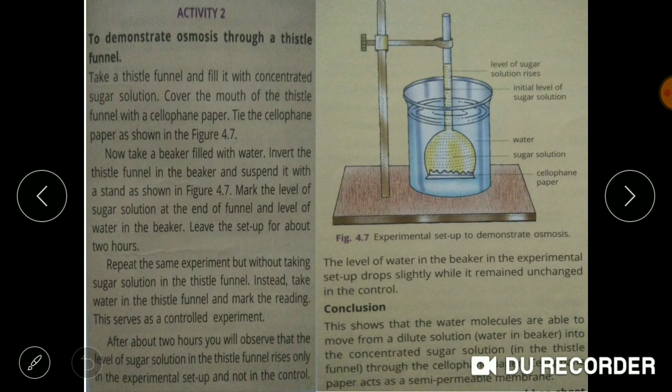So the water molecules which were at higher concentration, in the solution in the beaker, which was more dilute, move from the dilute solution to the concentrated solution, and hence moved from higher concentration to the lower concentration through the process of osmosis. And due to this movement of water molecules, the sugar solution in the thistle funnel has risen up.